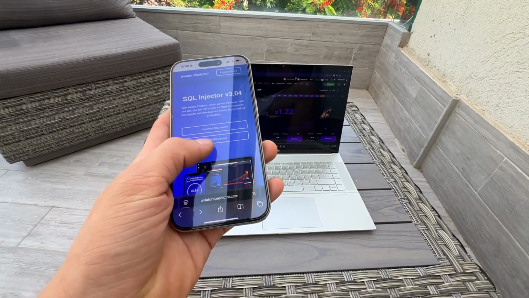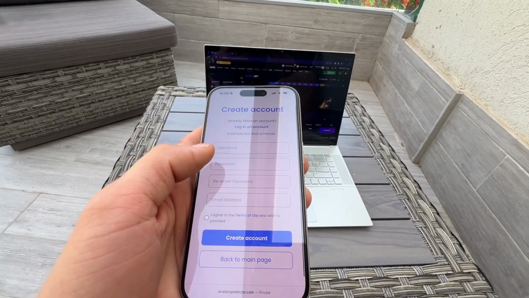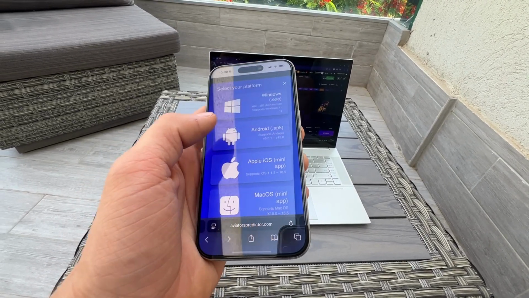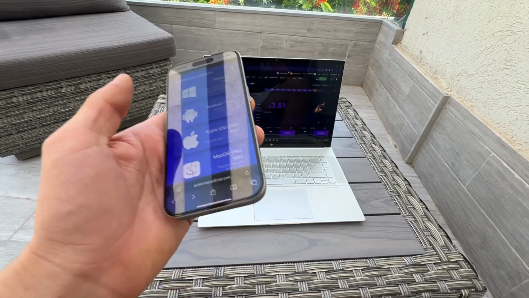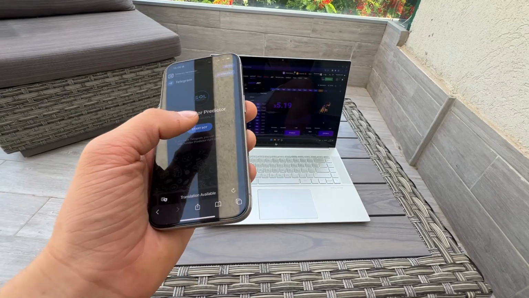So guys, you just go to this link, you create your own account, guys. You just press here, you create your own SQL account. It's very simple verification, guys, and you just download it. You can just download it for every platform. You can see Windows, Android, Apple iOS, and macOS. So for now, today I'm choosing the Apple iOS because I'm using the iPhone 15, guys. So I'm just launching it.